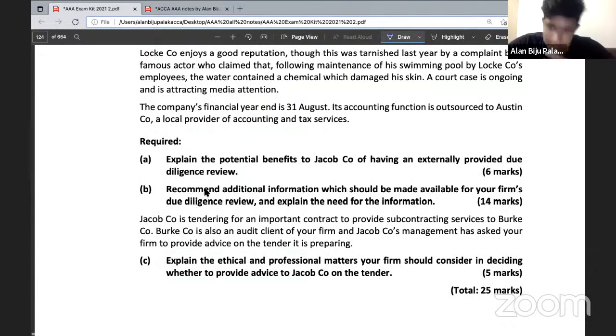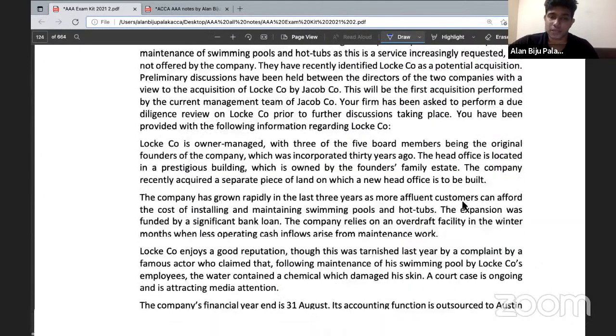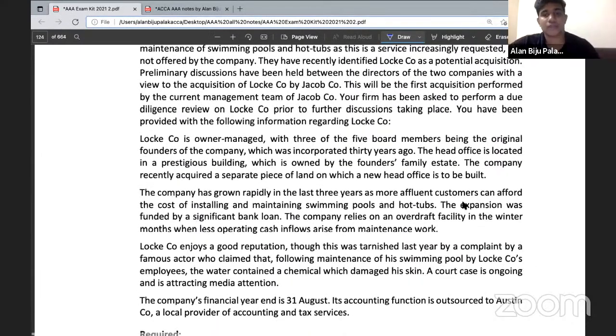So your question will be like this. Recommend the additional information which would be made available for your firm's due diligence review and explain the need for the information. So the examiner is asking you what all are the additional information that you require in relation to your firm's due diligence review and explain the need for each of the information. Well, the question is very straightforward and very simple.